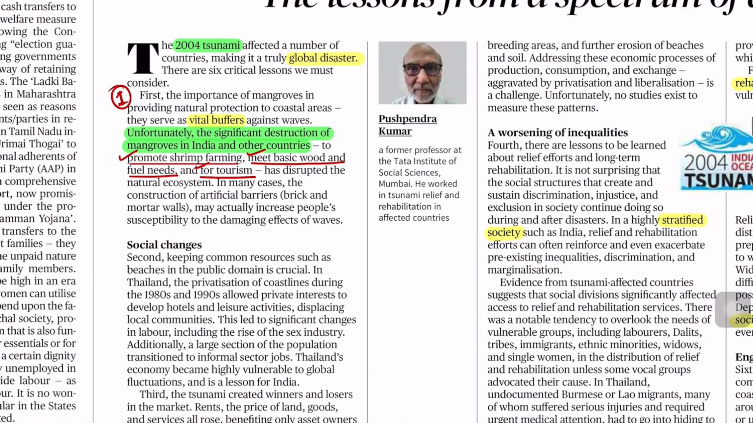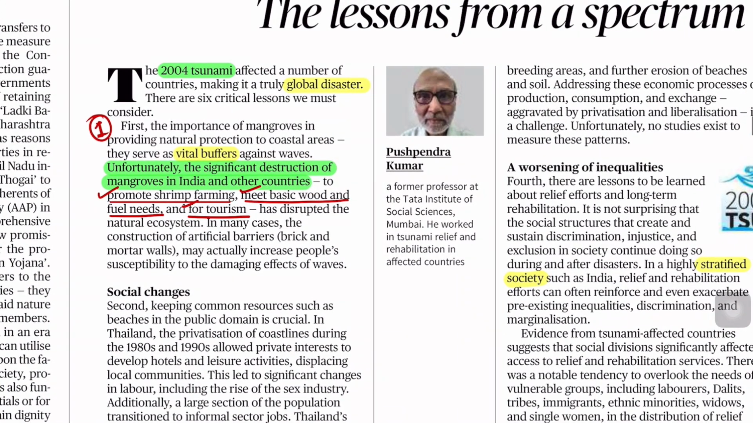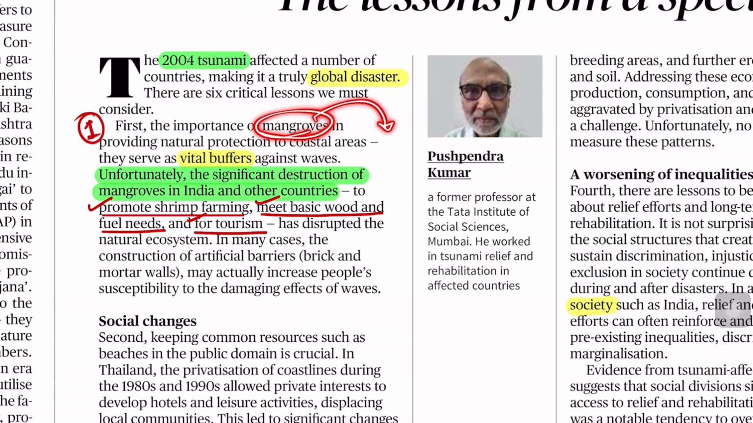Okay, so we'll talk about these keywords. For the word mangrove, we can use alternatively coastal vegetation, or green buffer. This is a metaphor, but you can use such keywords.